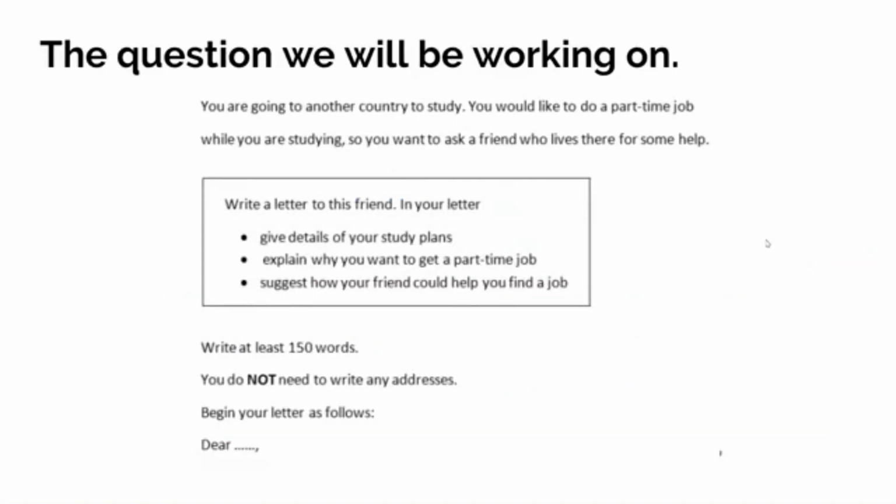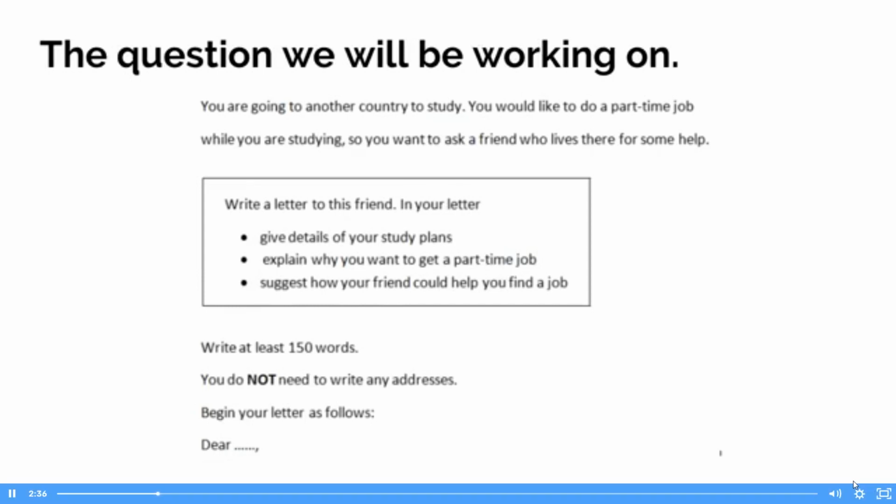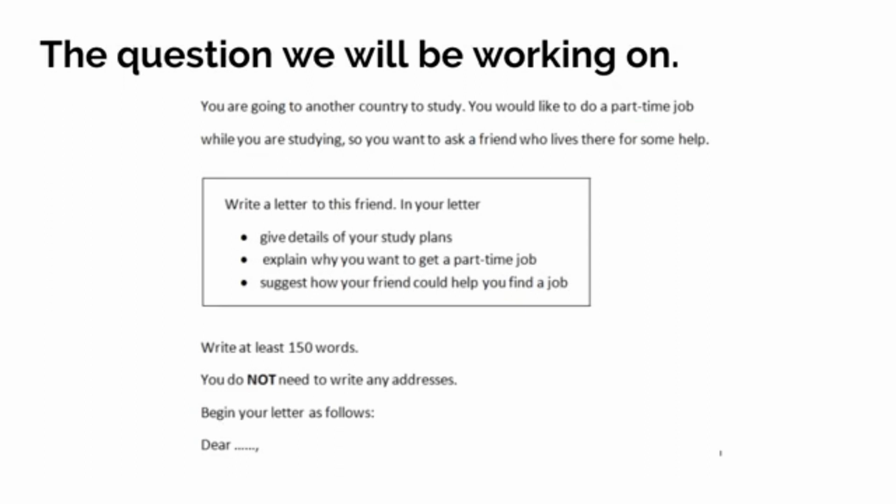Okay, so as before, the question we will be working on, this is what we've been looking at all month, is: you are going to another country to study. You would like to do a part-time job while you're studying, so you want to ask a friend who lives there for some help. Write a letter to this friend. In your letter, give details of your study plans. So we've done that one already. Explain why you want to get a part-time job. That's what we did last week. And this week we're going to be looking at: suggest how your friend could help you find a job.